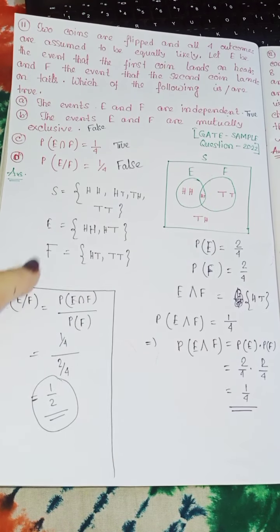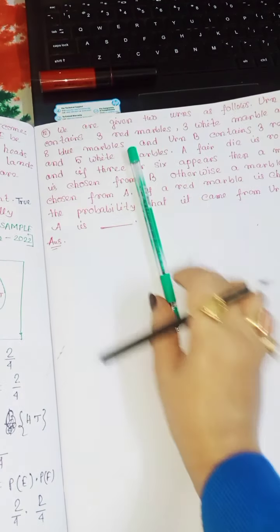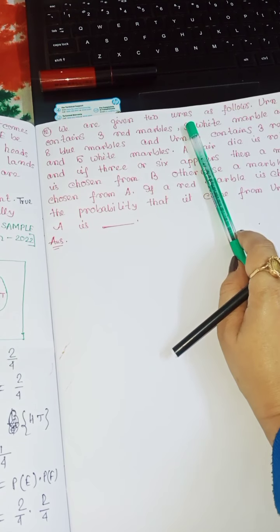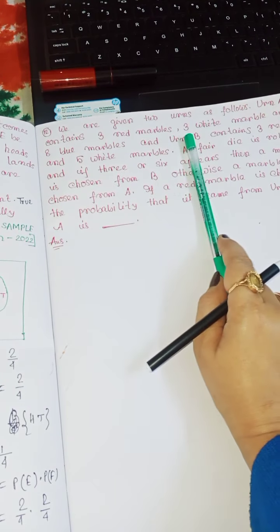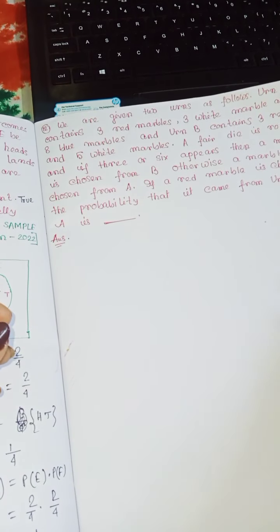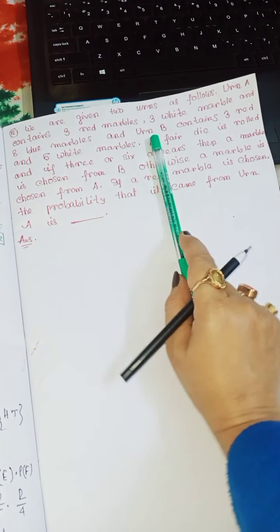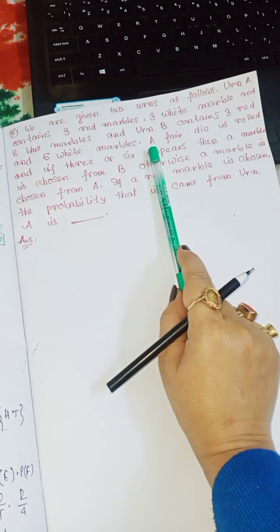Now moving to question 12. Question 12 tells us we are given two urns as follows. Urn A contains 5 red marbles, 3 white marbles, and 8 blue marbles, and urn B contains 3 red and 5 white marbles.